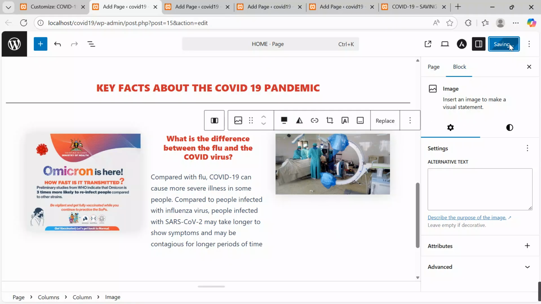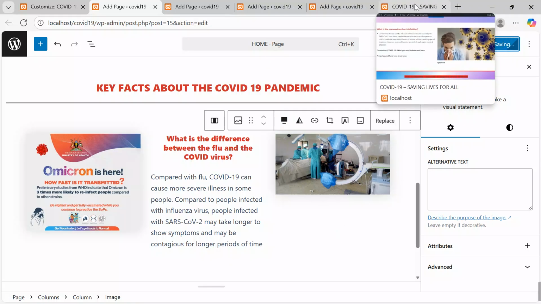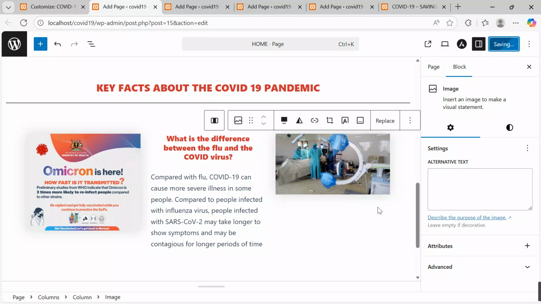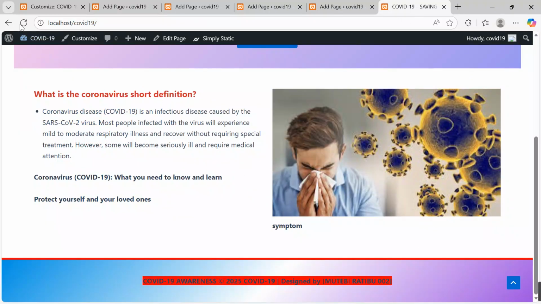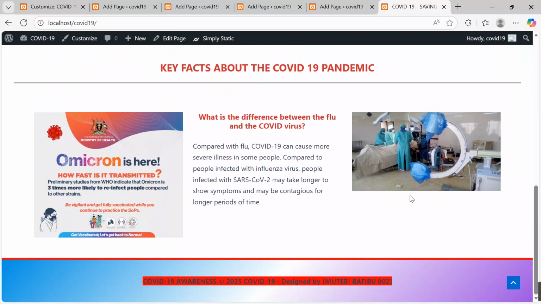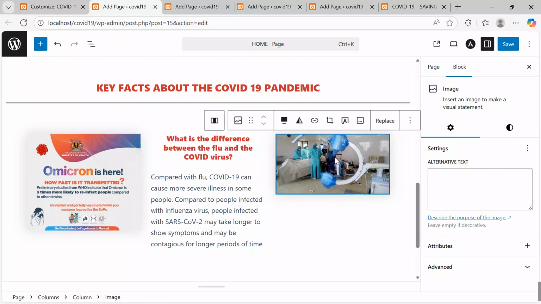After saving changes, come and check on the progress to see what we have. Come and check on the progress. COVID-19, refresh. Yes, our site is taking shape. Look at the beauty and how things are rolling. Get back to the page. I need to make this a bit more clear to see that at least everything is at a better stake.